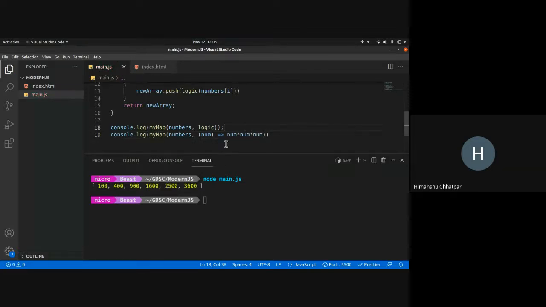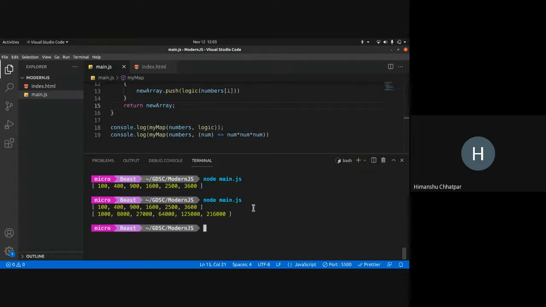Now, since this code is a single line, I can drop the braces too. So we can see this is how it works. So this logic can also be substituted with this num, that is num into num.